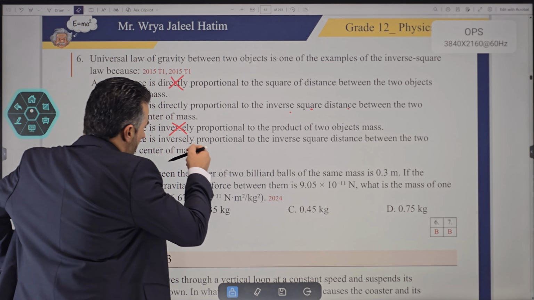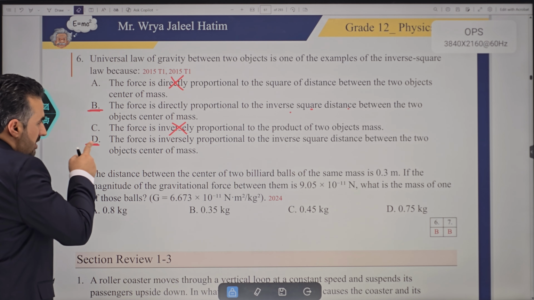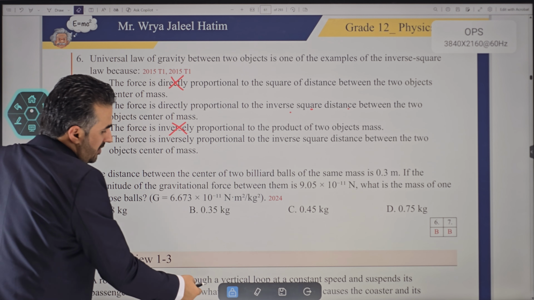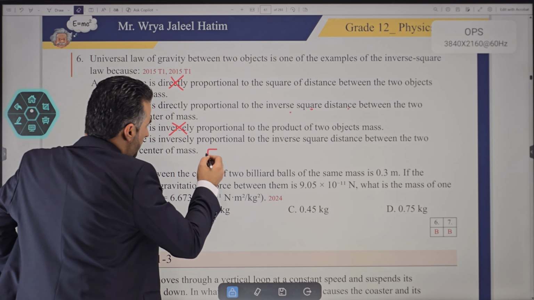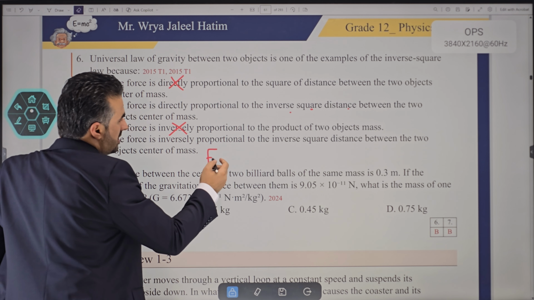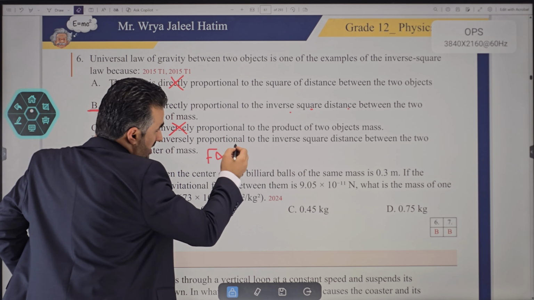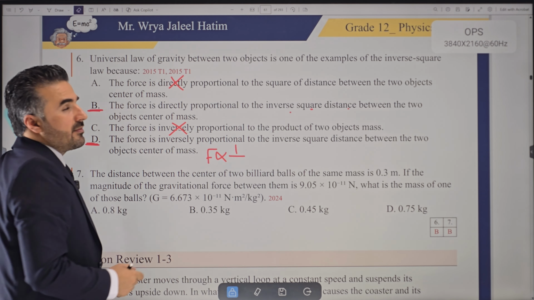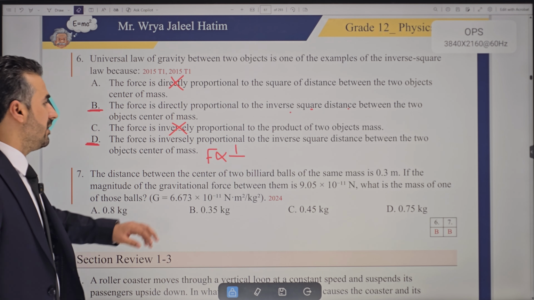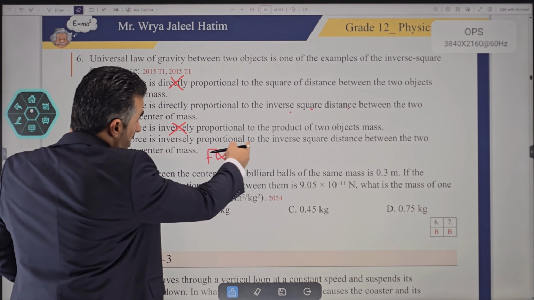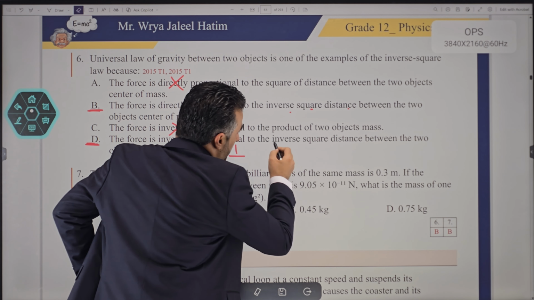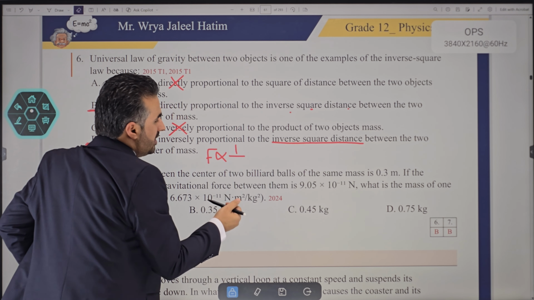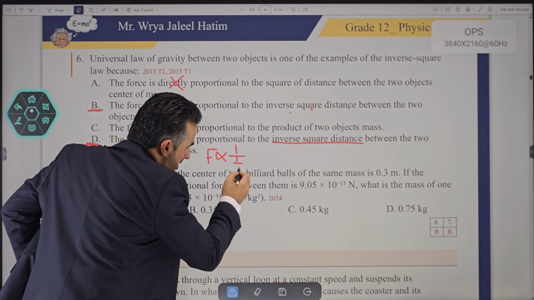Watch this. Let's just translate option D into an equation and see what it turns out. The first part says the force is inversely proportional. And we know that when it says inverse, that means 1/something, right? You agree with me? Well done. But it says inversely proportional to inverse square distance. That means another inverse square distance.